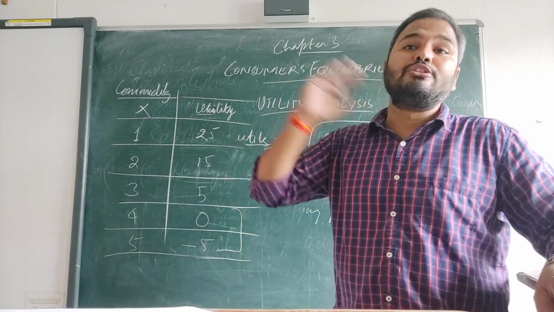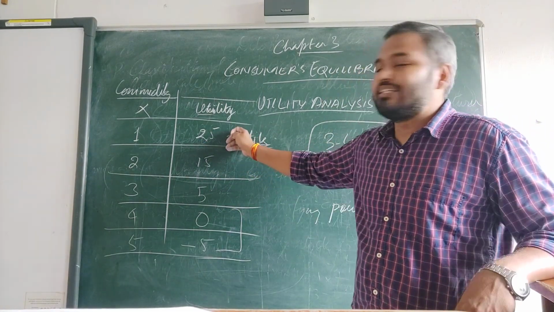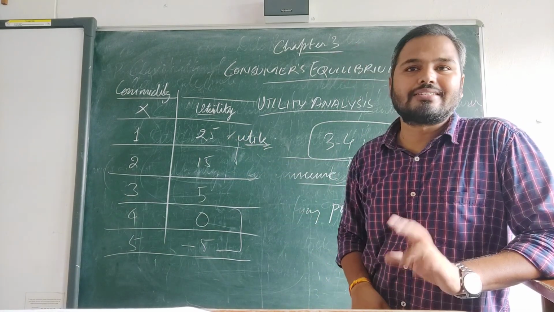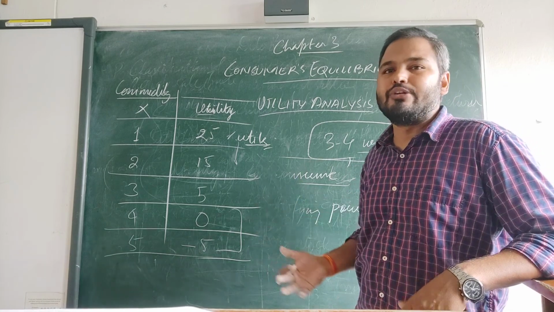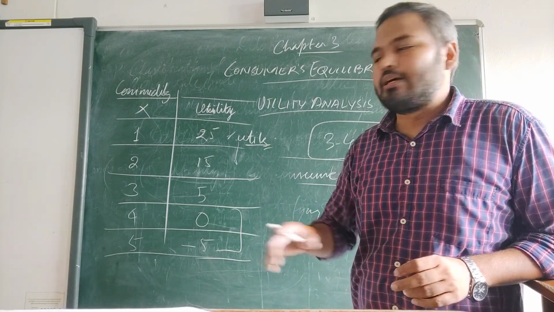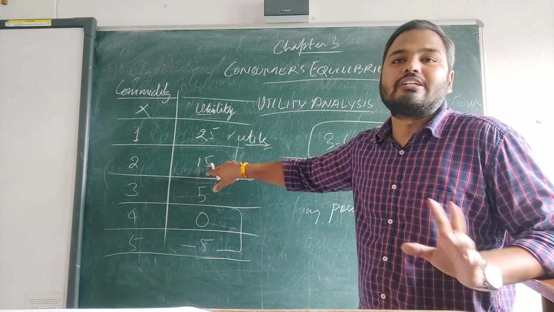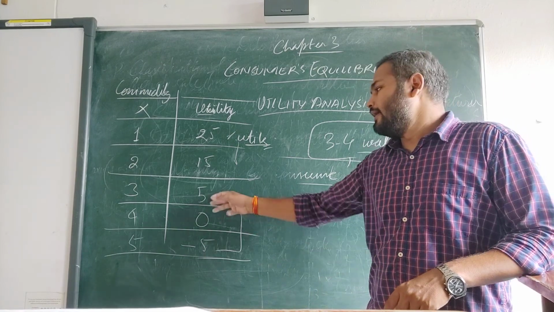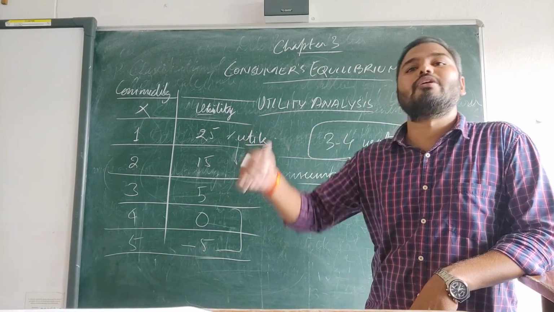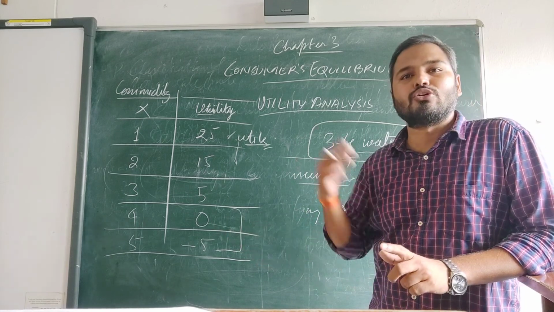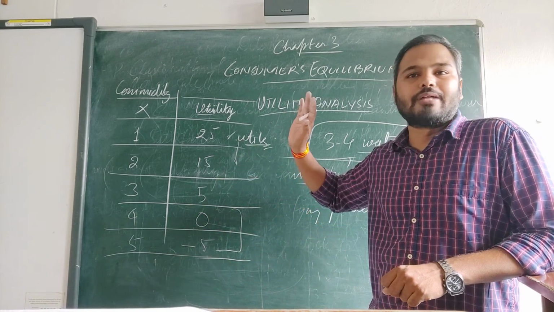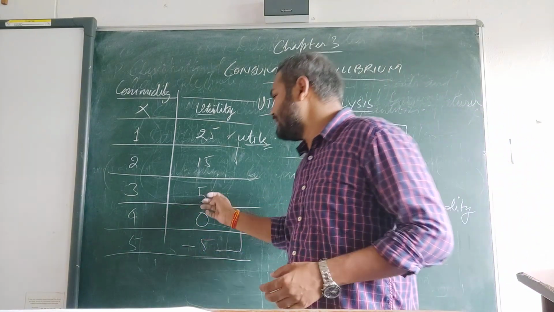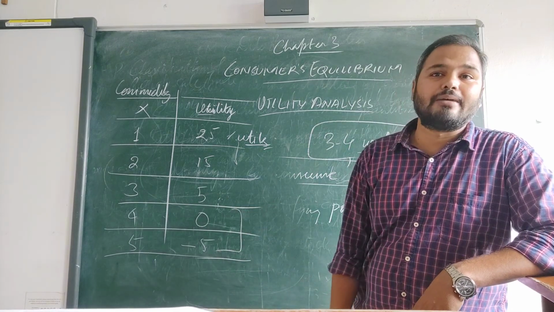The satisfaction which you got the first time, that is 25, was reduced to 15. Means earlier you were already satisfied from that product. So next time when you consume that commodity, it did not satisfy you much. Then next time again somebody forced you to drink water. Now your satisfaction came further down, because already 2 times you have consumed that product, and your satisfaction is already derived from that product. So next time when you consume that commodity, the satisfaction became 5.